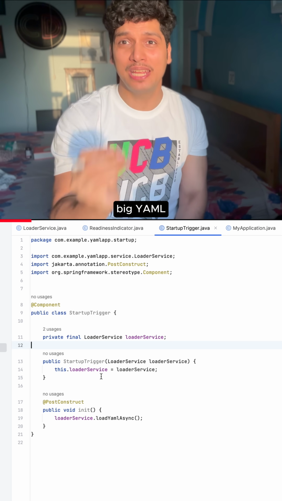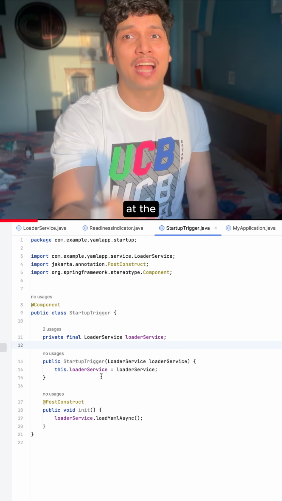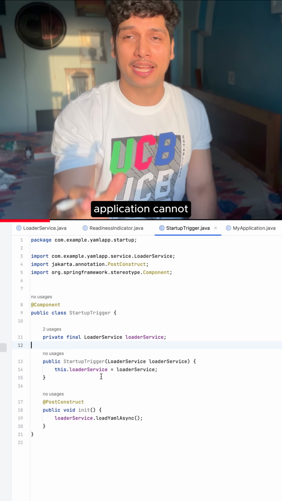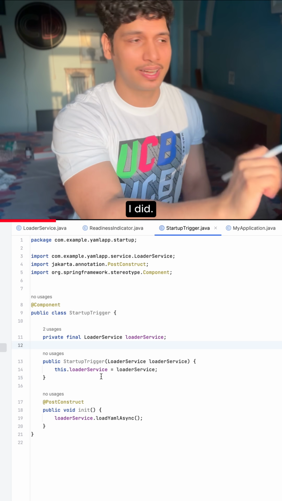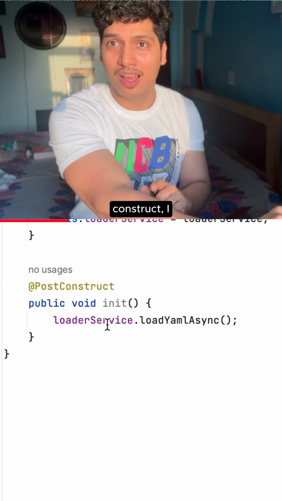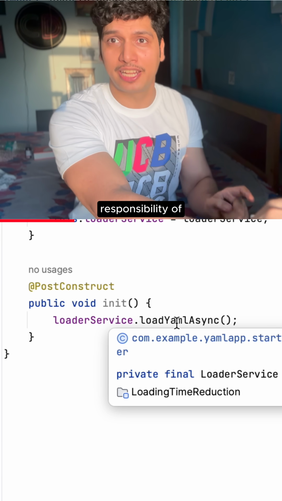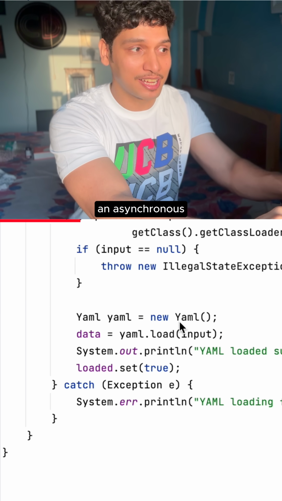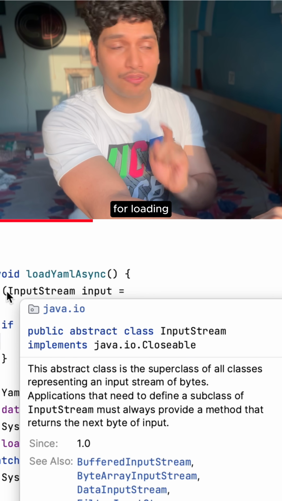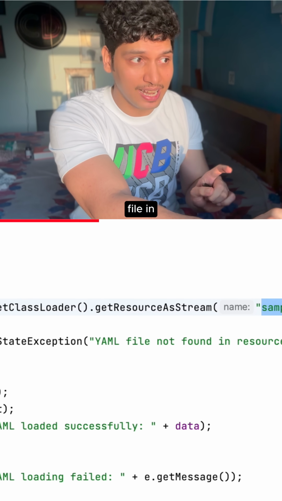I had a very big YAML file that I had to load at the time of boot up. If the YAML file is not loaded, my Spring Boot application cannot behave. So this is what I did. I started my Spring Boot application, and in my post construct, I offloaded the responsibility of the main thread to an asynchronous thread. I created a loader service, and this service is responsible for loading my YAML file in an